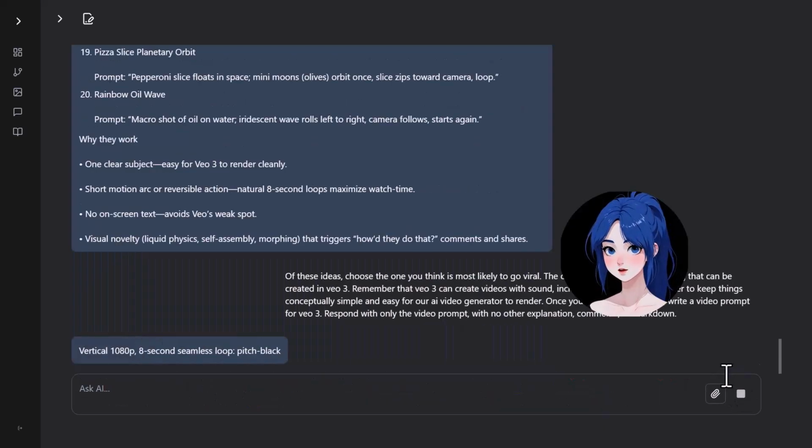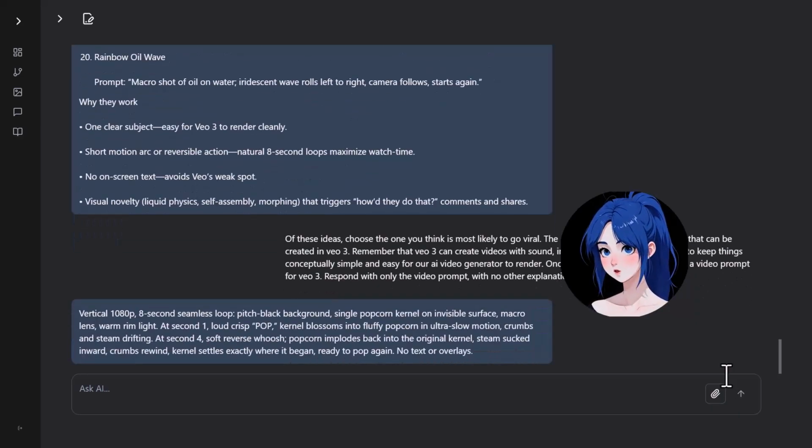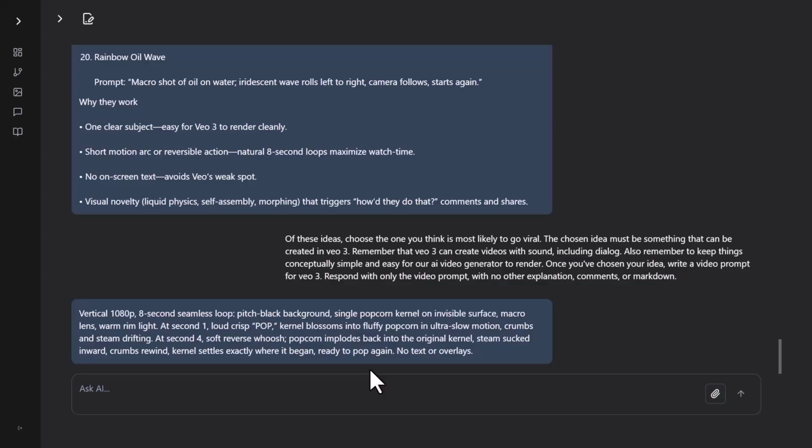A single popcorn kernel on an invisible surface, macro lens, warm rim light. The kernel blossoms into fluffy popcorn in ultra-slow motion, then implodes back into the original kernel. Okay, so I admit that's kind of a cool idea, but I'm highly skeptical that any AI video generator is going to be successful with this prompt. But just out of curiosity, let's tuck it away for later.